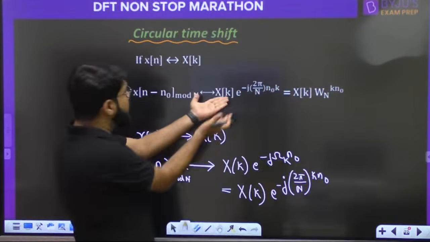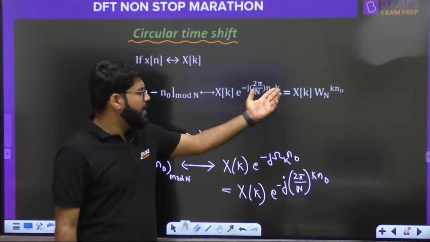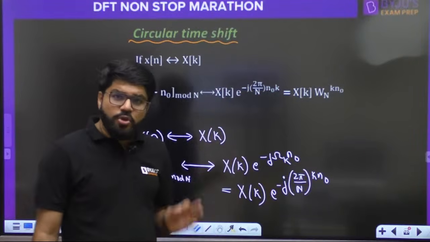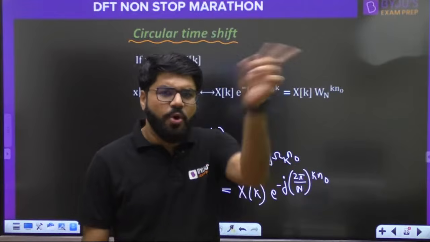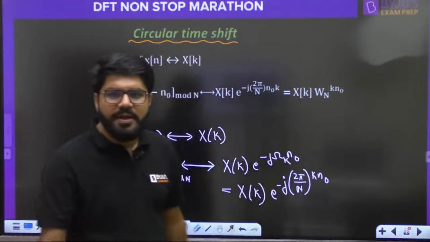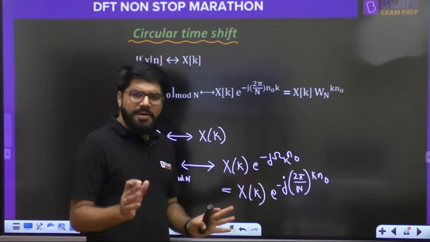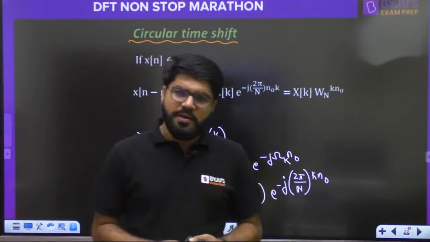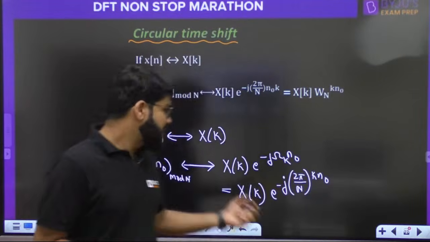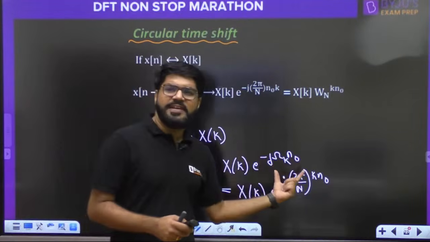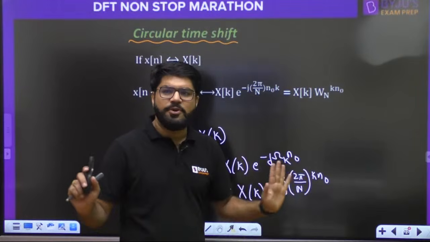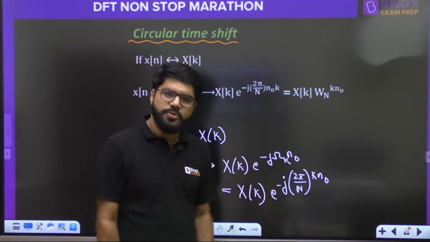That is what is written above. E power minus j 2 pi by n k n naught. So do you need to remember the property separately? No. I remember it already, sir. We remember whether it is Fourier transform, continuous or discrete. We know if it is a time shift, there will be a phase term, an exponential term, e power minus j omega n naught. Finished. Question is finished.